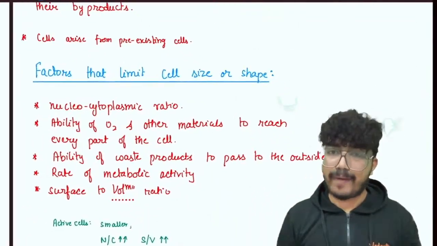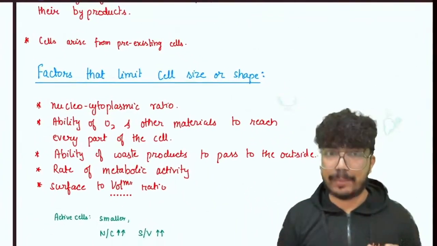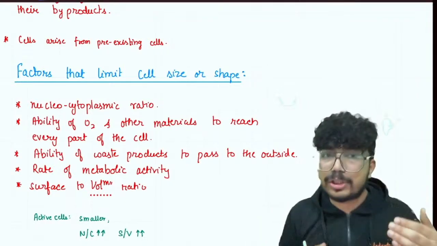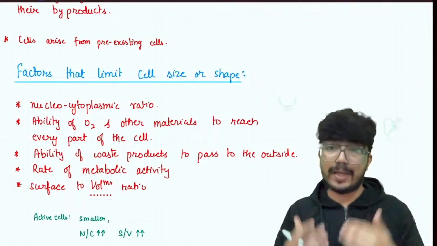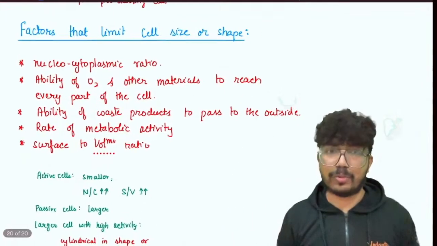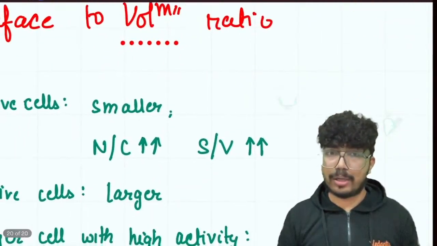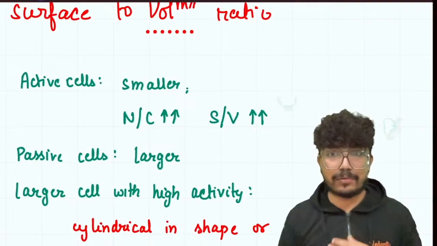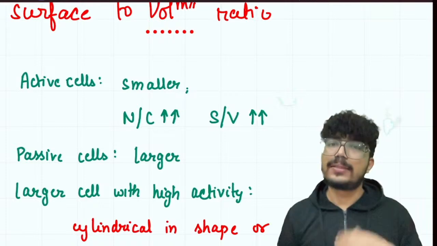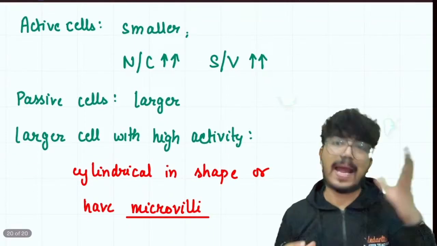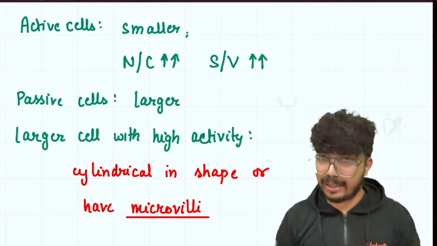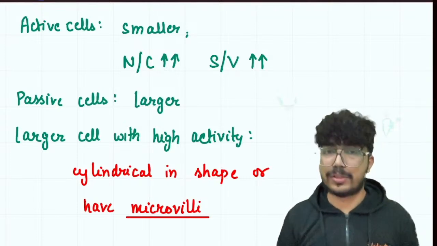Now then we talked about the factors that affect the cell size or shape: nucleocytoplasmic ratio, ability of oxygen and other materials to reach every part of the cell, ability of waste products to pass to the outside, rate of metabolic activity, and the surface to volume ratio, right? So active cells are generally smaller. They have a very high nucleocytoplasmic ratio and surface to volume ratio. Passive cells are generally larger in size. Then larger cells with high activity: how can a cell have a large size as well as high metabolic activity? It is either going to be cylindrical in shape or it is going to have extensions like microvilli.